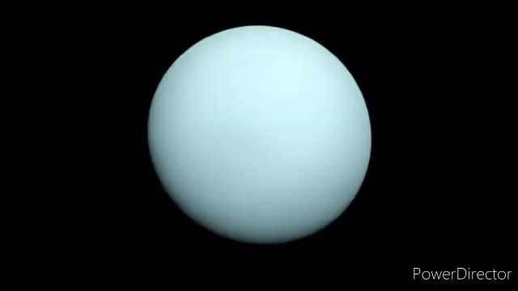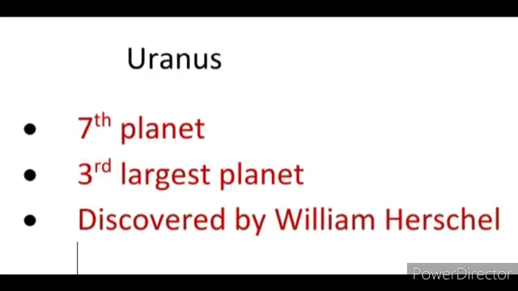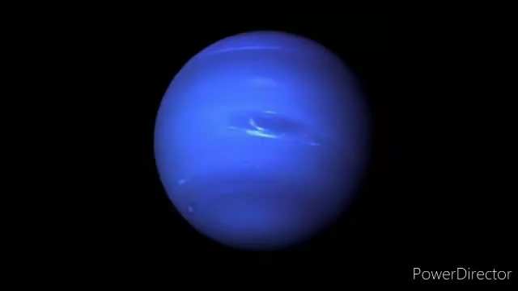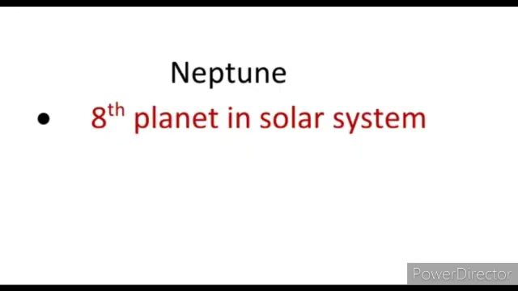Uranus is the seventh planet. It is the third largest planet after Saturn, discovered by William Herschel in 1781. Then last, Neptune. Neptune is the eighth planet in the solar system according to the distance from the sun.